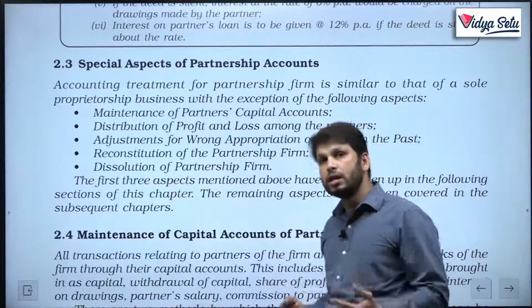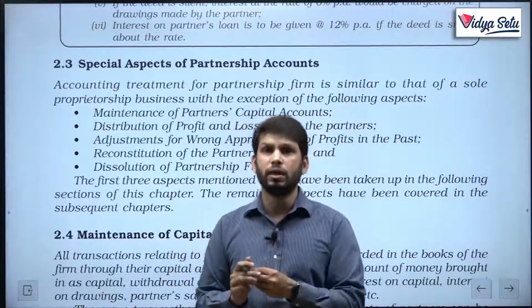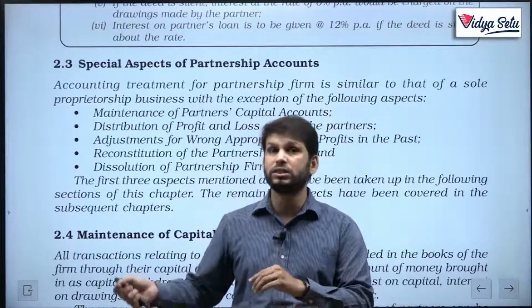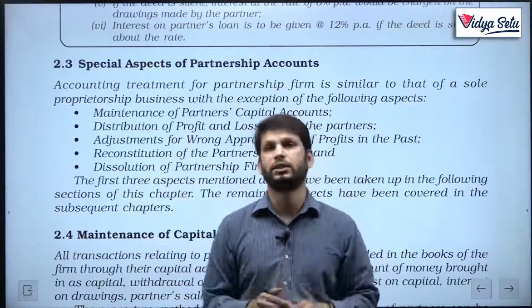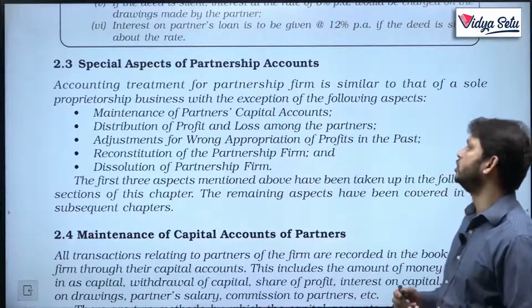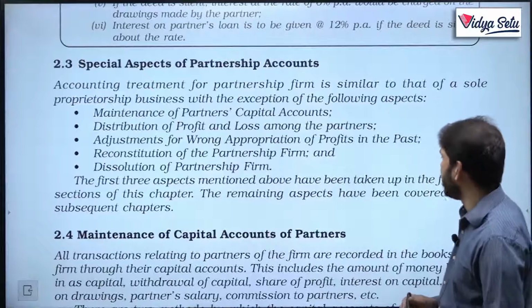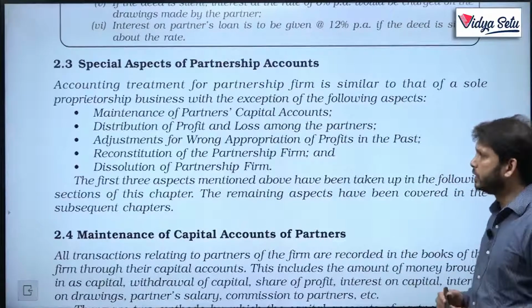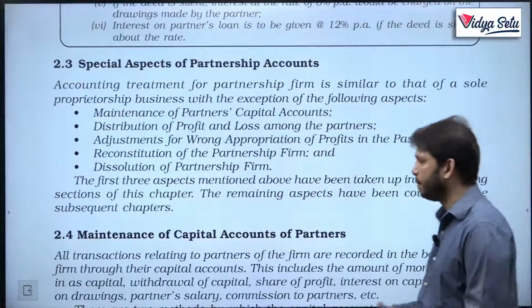How, if we committed any error or mistake in the previous accounting, then what can we do? We cannot just redraw the accounts. What we will do, we will correct those errors in the present accounts. Then reconstitution of the partnership firm and dissolution of the partnership firm. The first 3 aspects mentioned above have been taken up in the following sections of this chapter. The remaining aspects have been covered in the subsequent chapters.